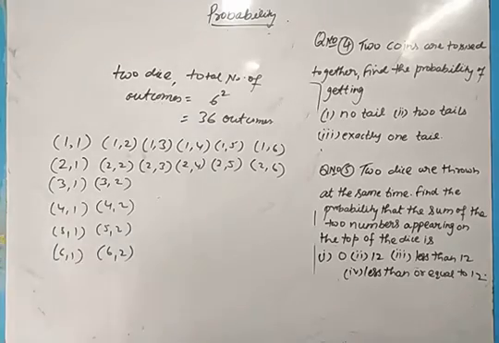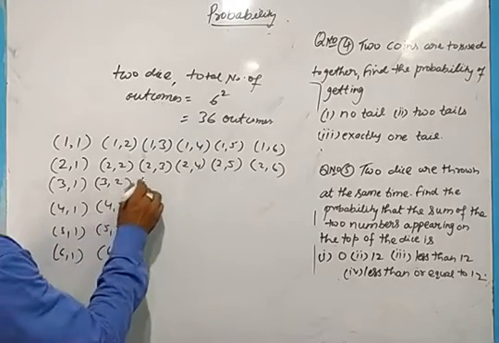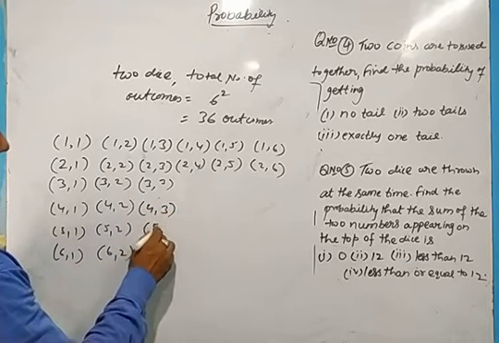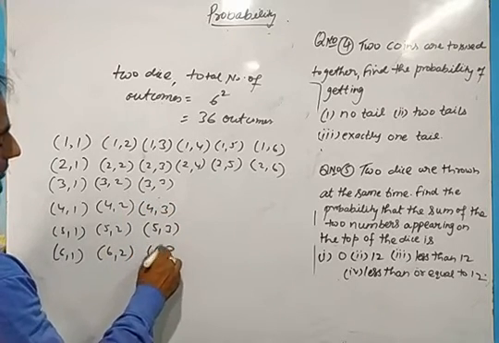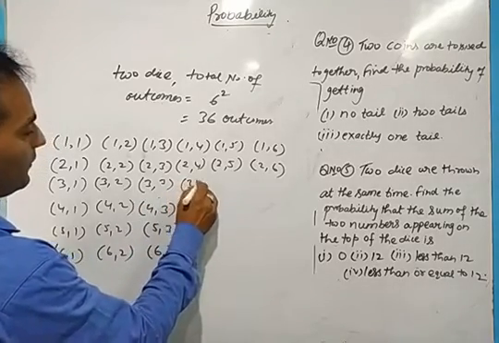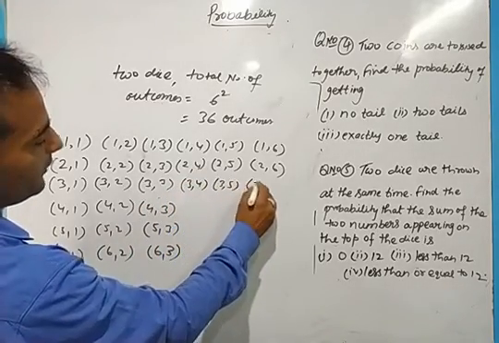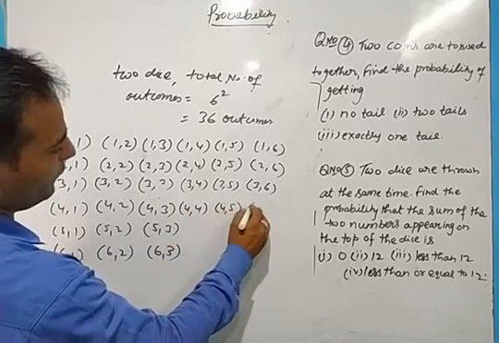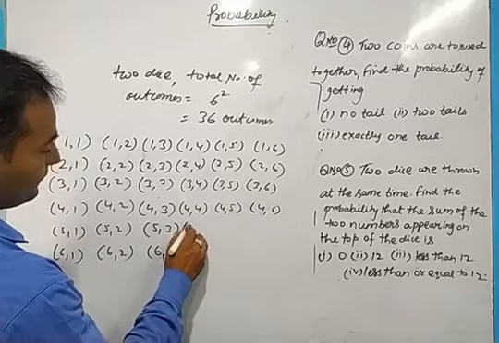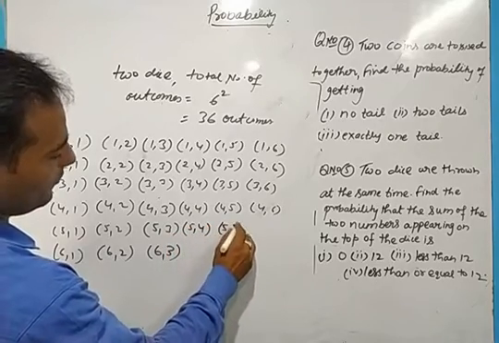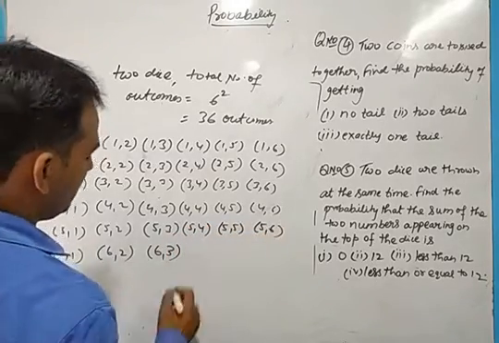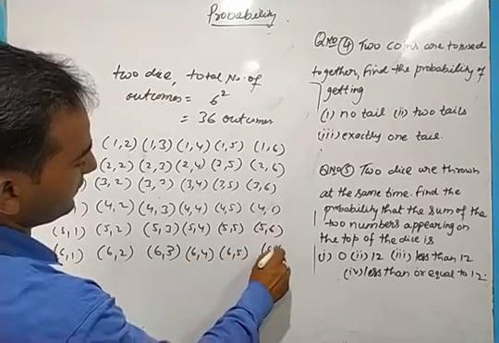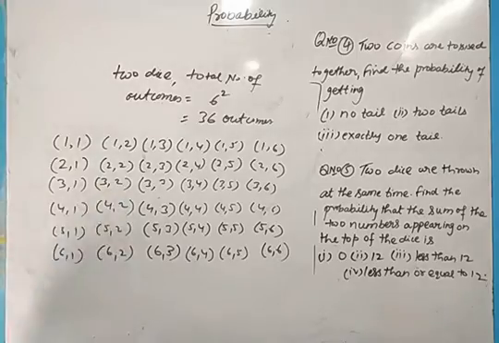These all will be the outcomes when you are throwing two dice. 3 3, 4 3, 5 3 and 6 3. Again 3 4, 3 5, 3 6, 4 4, 4 5, 4 6, 5 4, 5 5 and 5 6, and the last line will be 6 4, 6 5 and 6 6. All these you will get, only 36, not more than that.